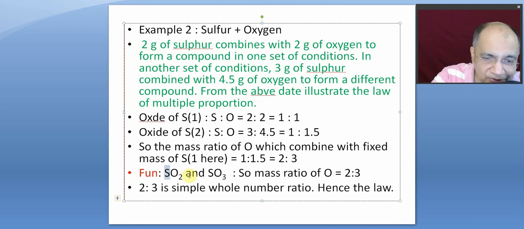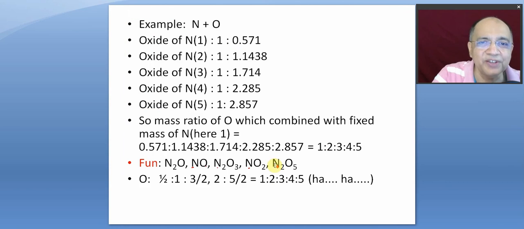The masses of oxygen are 16 into 2, 32, and 16 into 3, 48. So 32 is to 48 is again 2 is to 3. So the atomic ratio is the same as the mass ratio if the element is the same, right? And the mass of the other element, sulfur, is kept fixed here. So that is very funny.